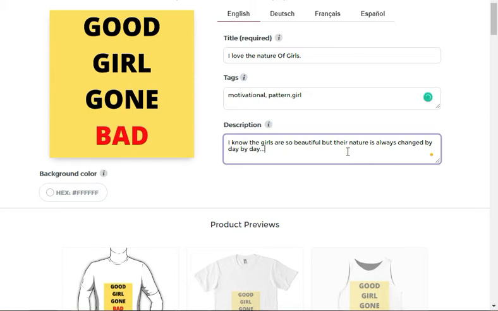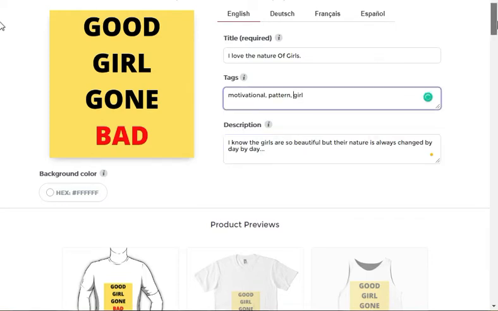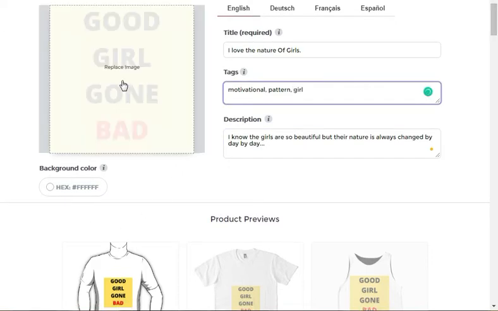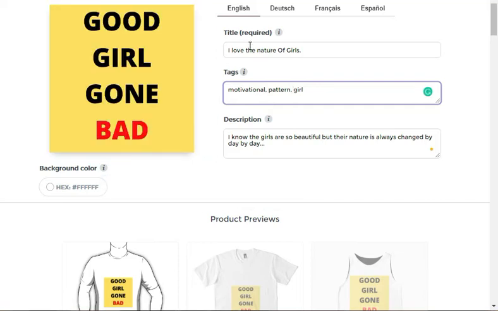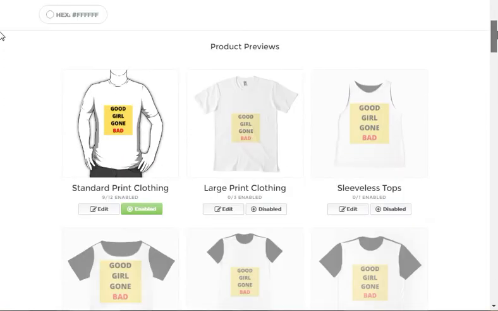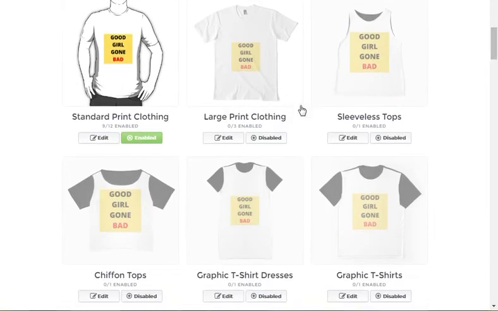I know those girls are so beautiful, but the nature is always changing day by day. It's just an example. You can write anything you want, anything you like. After uploading your picture and creating the title, tags, and description, you simply scroll down and move to the next step.